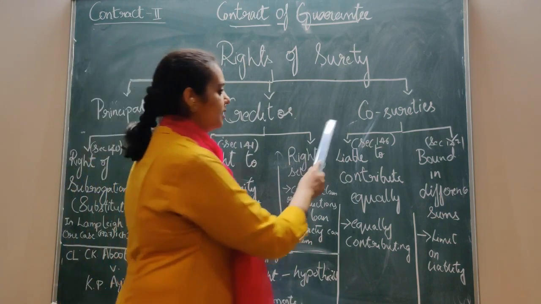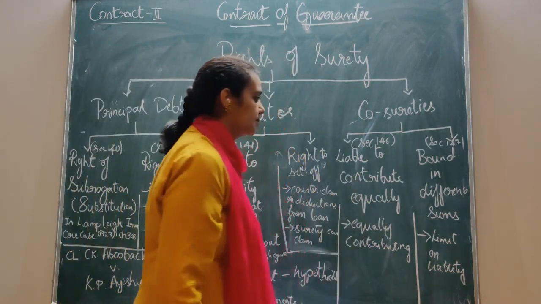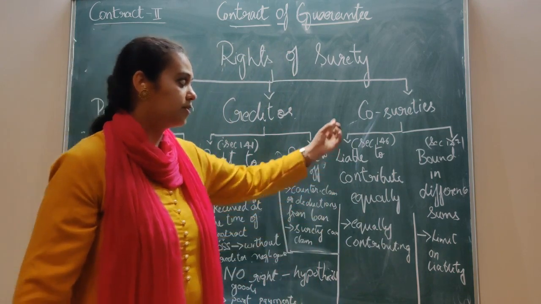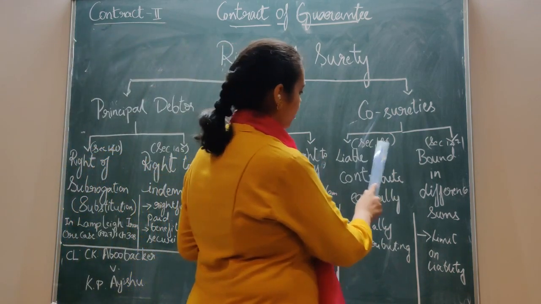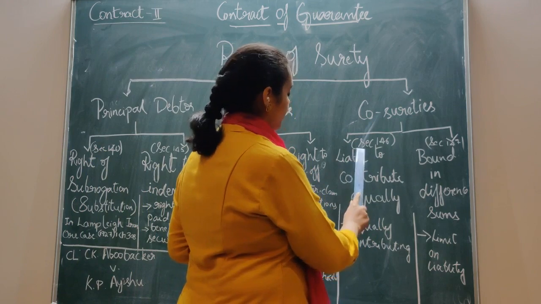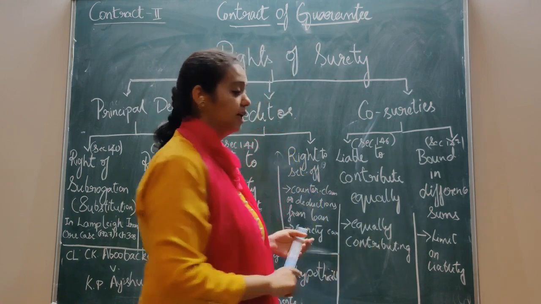We'll go to the next part, that is the right of surety against co-sureties. This is again very easy. We have seen this. It comes under section 146. That is, they are liable to contribute equally.